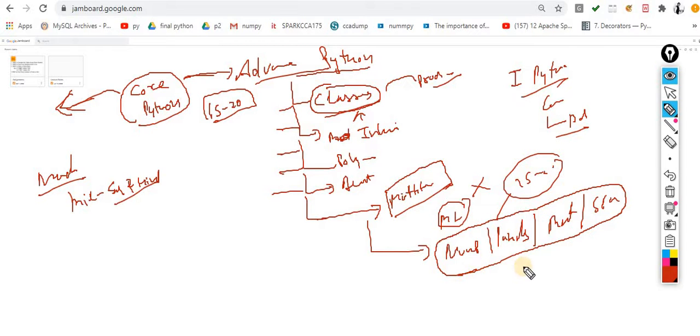And after learning all these topics, the prerequisites of machine learning are done, because these are highly required topics. And when I talk about production level code, in production level code we are supposed to put all these things into the classes concept. So after learning all these things, we will learn about these prerequisites for machine learning and data analytics.